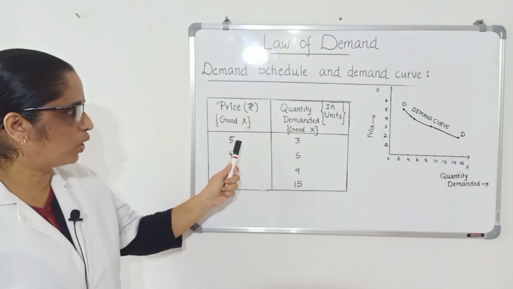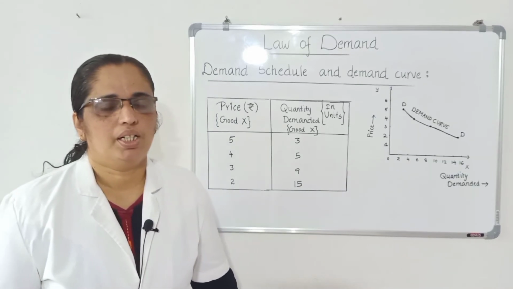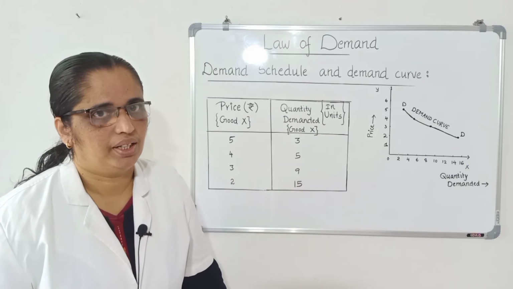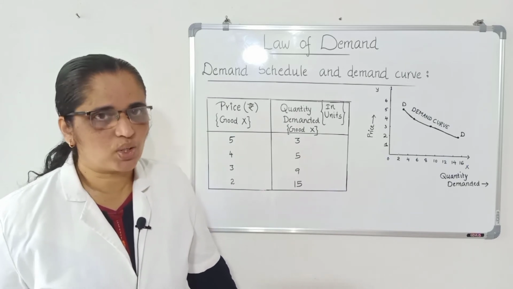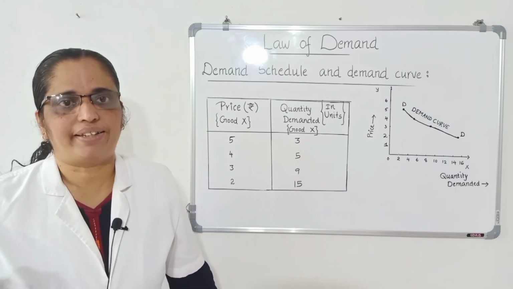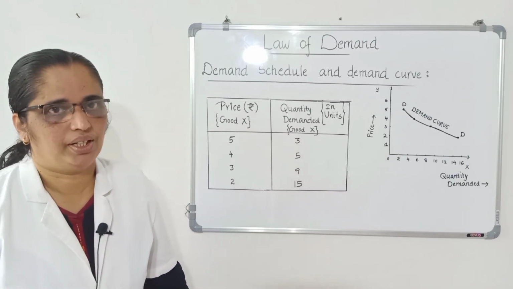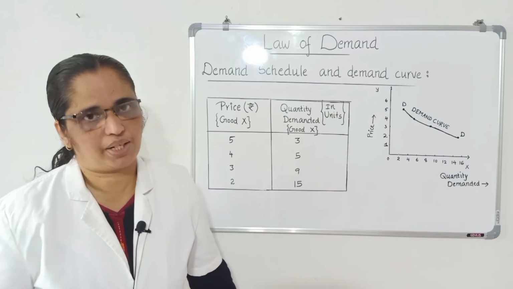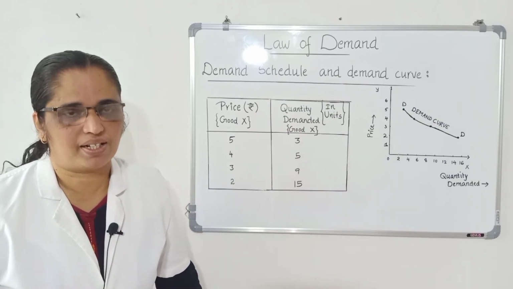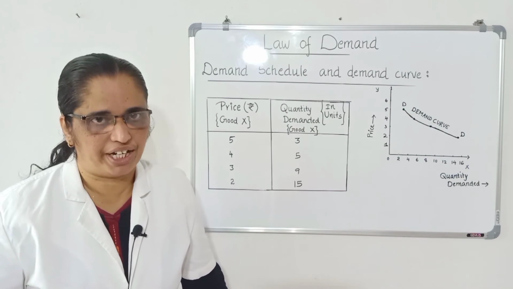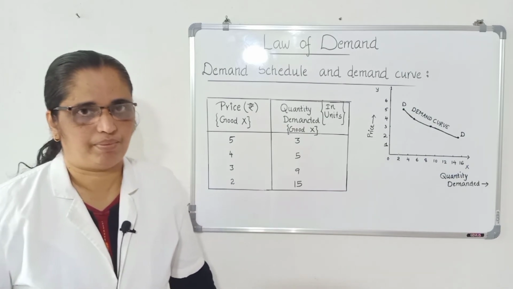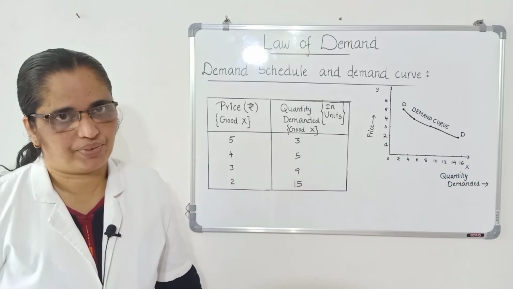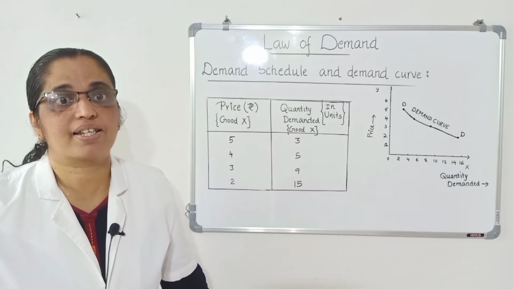The law of demand or the theory of demand is based on certain conditions. What do you mean certain conditions? That is, certain things are held constant. We can state the law of demand like this. The law of demand expresses the inverse relationship between price and quantity demanded, assuming that other things remain the same. Other factors remain the same.